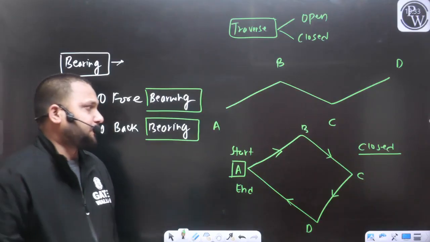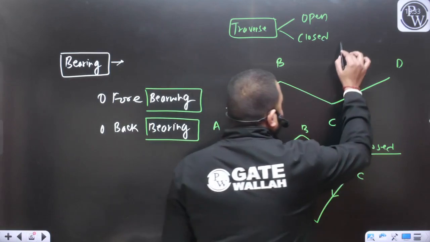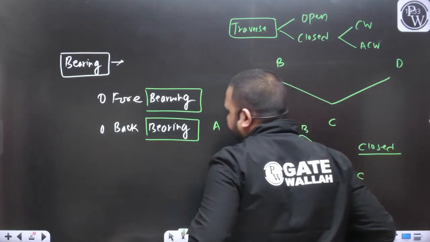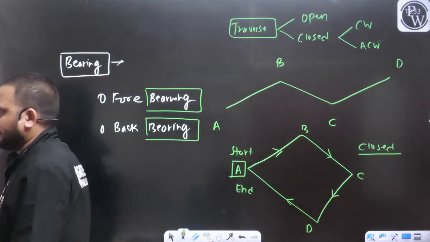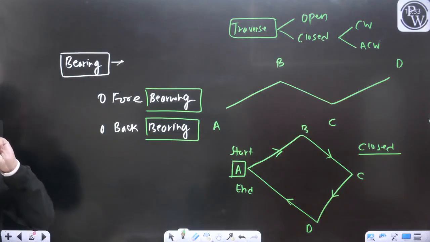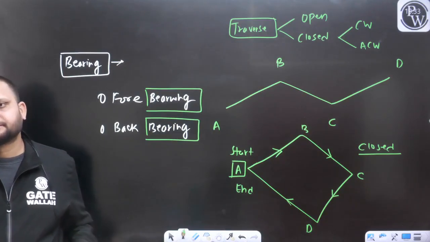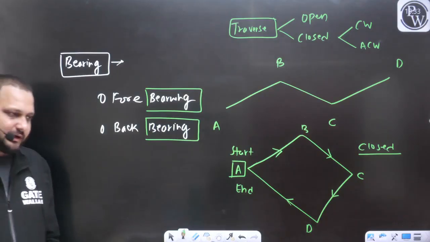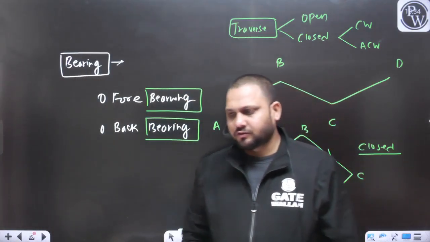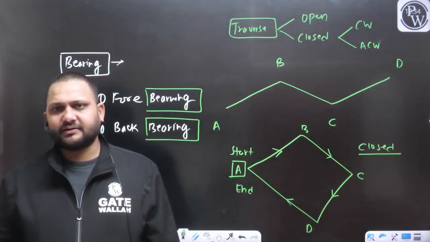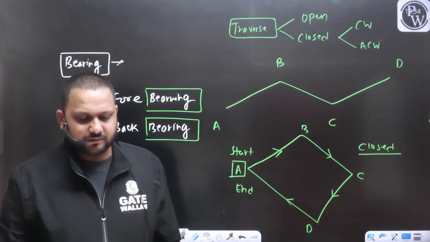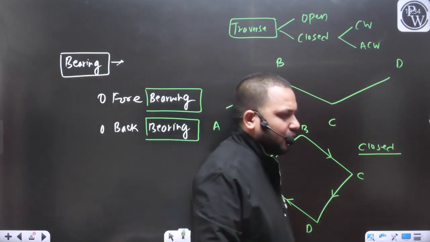Closed traverse may be of two types. One is the clockwise traverse, one is the anti-clockwise traverse. Depending upon the direction of survey, there may be two types of the closed traverse. First one is the clockwise closed traverse and another is anti-clockwise closed traverse.